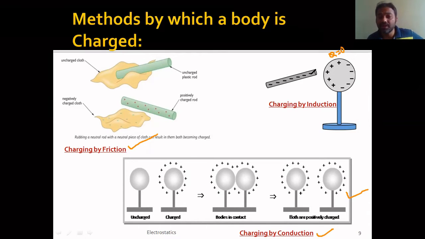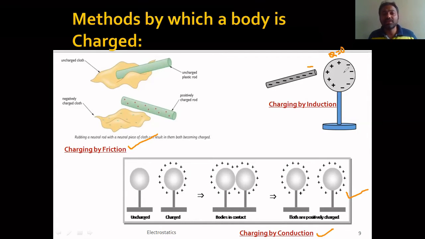When you bring it nearer to it, this charge induces some charge in this sphere. You know that like charges repel and unlike charges attract, right? Since the charge present on this rod is negative, it tries to attract the positive charge present in this sphere and repel the negative charge present within this sphere. Because of that, the induction of charge is created inside the sphere, which we call charging by induction. Induced charges do appear.